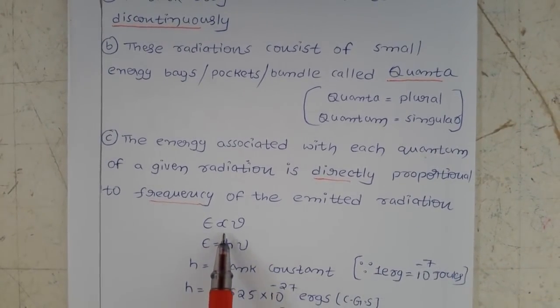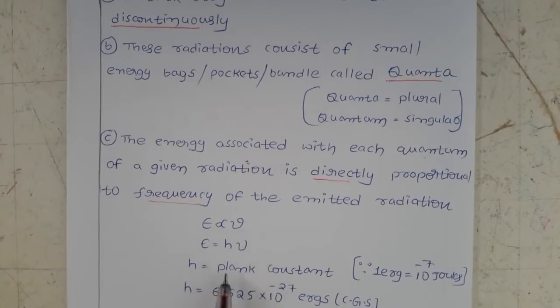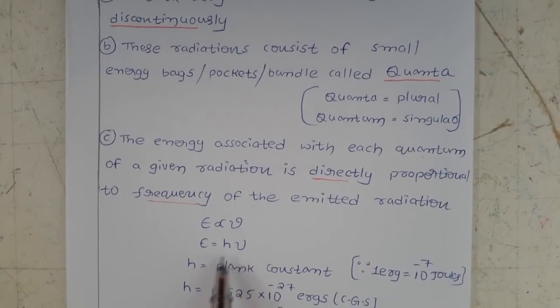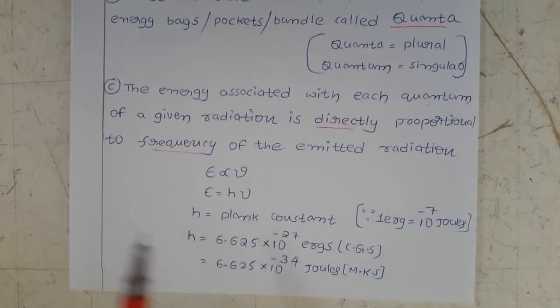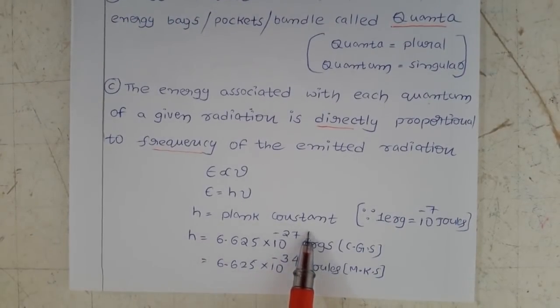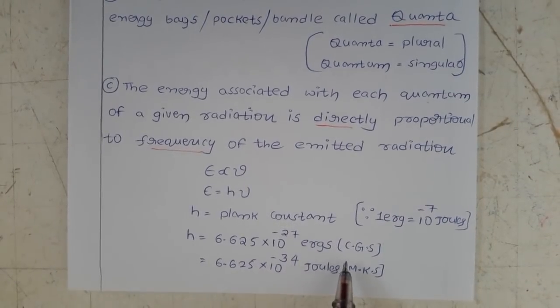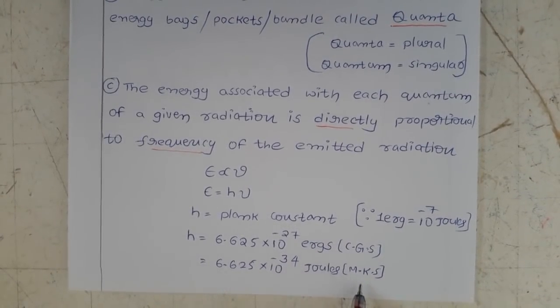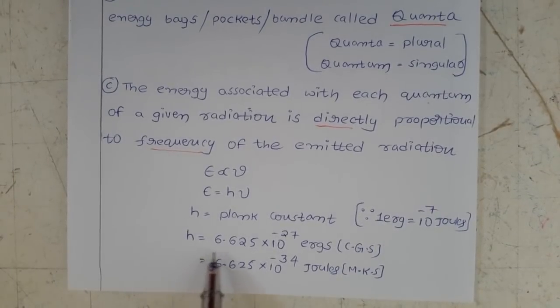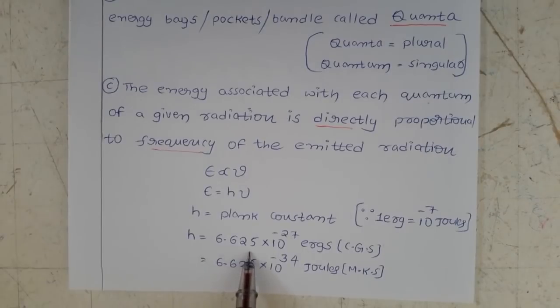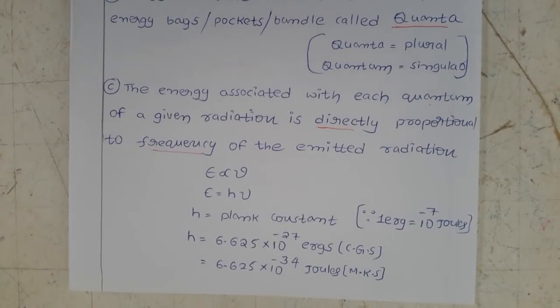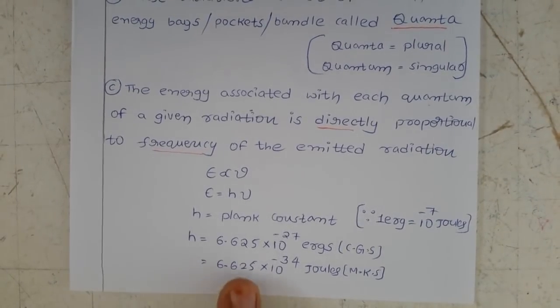Once you remove the proportionality, we get the constant h. So E equals h nu, where h is the Planck constant. Now, what is the value of h? We have it in CGS and MKS units. In CGS units, h is 6.626, or some books give 6.627, you don't need to worry much there.